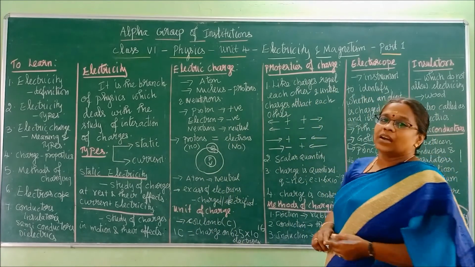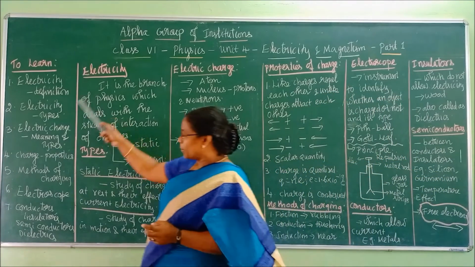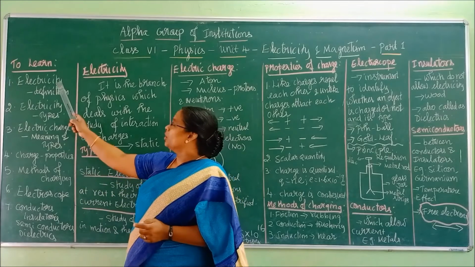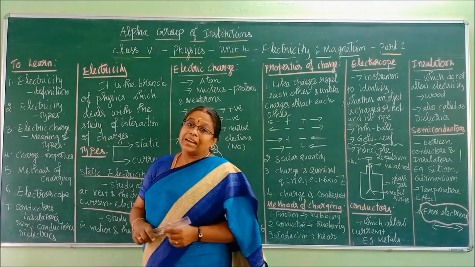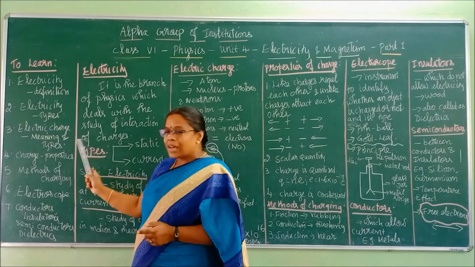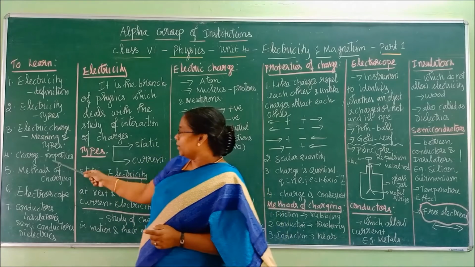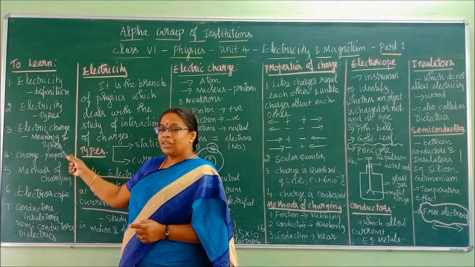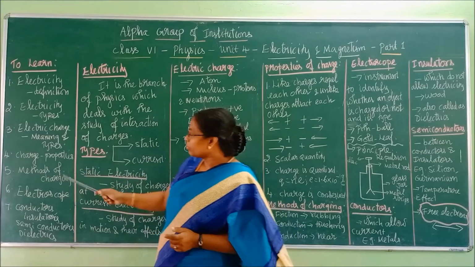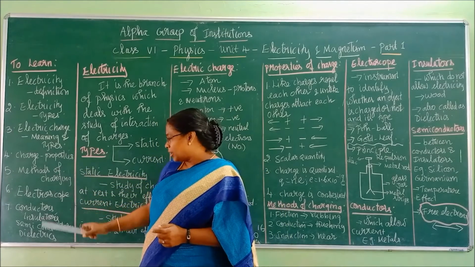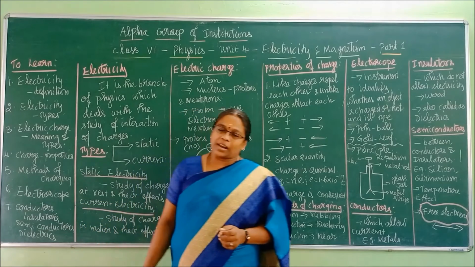Say the topic, electricity and magnetism. Okay, so now these are the topics we are going to see today. We are going to see the definition of electricity, types of electricity, and another new word, electric charge, what is its meaning and what are all its types. And properties, methods of charging, electroscope and conductors, insulators, semiconductors, dielectrics.